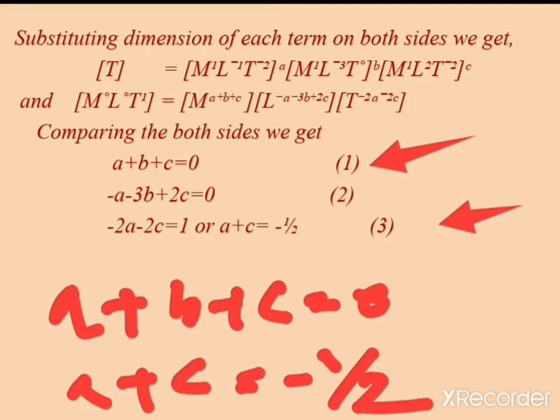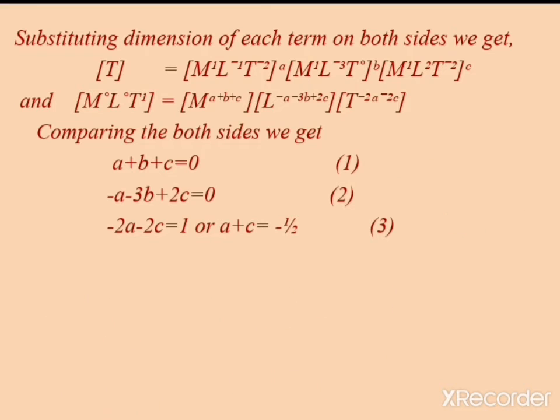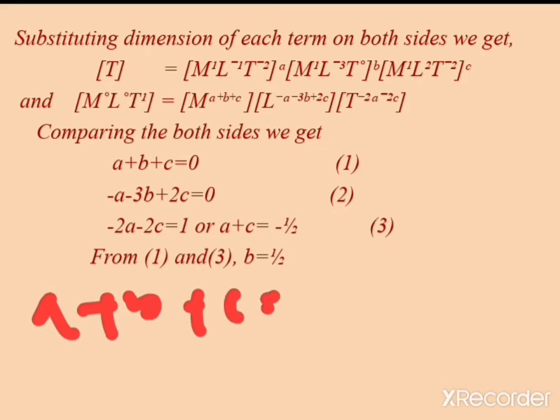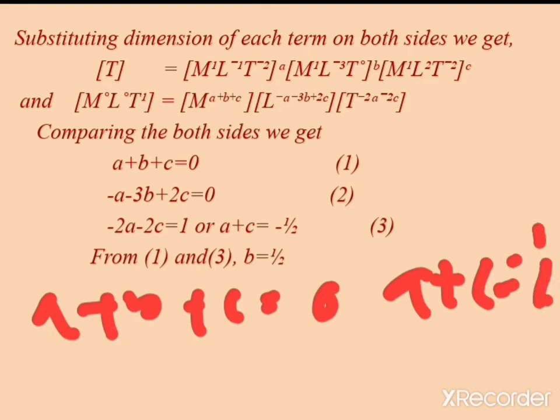From 1 and 3, you will get b is equal to half. Okay, that means how you will get this: here a plus b plus c is equal to 0 and a plus c is equal to minus half.